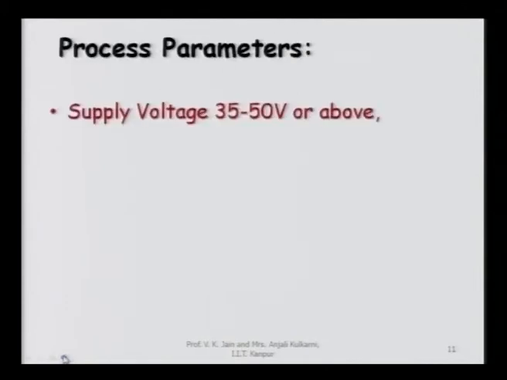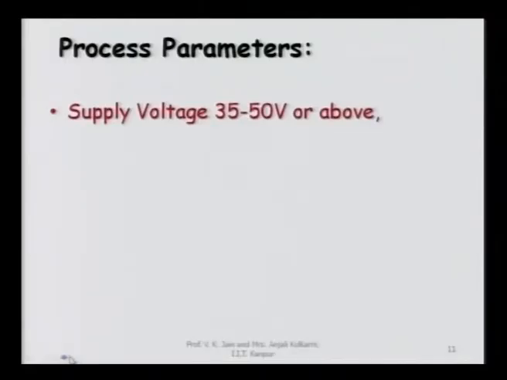There are various process parameters. The most important process parameter is supply voltage, and its value is normally kept at 35 to 50 volt or even more than that, depending upon whether you are working on micro machining or macro machining. Now, you can see here the difference from electrochemical machining. Normally, the voltage is capped at 5 to 30 volt, but in this particular case, where you are creating the spark at the cathode across the hydrogen bubbles, you are keeping the voltage at 35 to 50 volt or more than that.